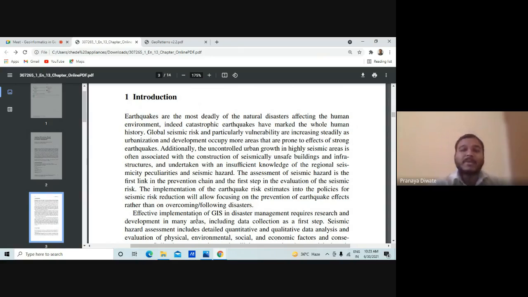Global seismic risk and vulnerability are increasing steadily as urbanization and development occupy more areas prone to the effects of strong earthquakes. Additionally, uncontrolled urban growth in highly seismic areas is often associated with the construction of seismically unsafe buildings and infrastructure, undertaken with insufficient knowledge of the regional seismic hazard.